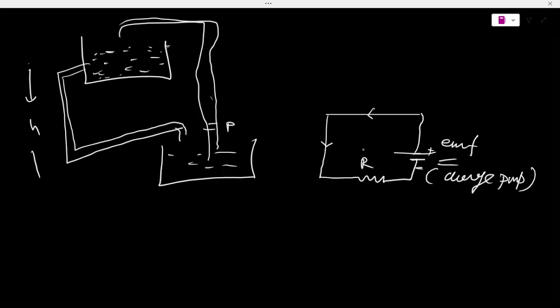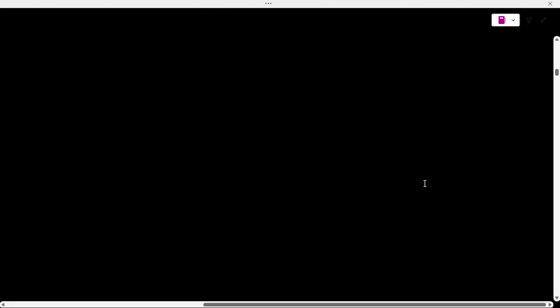Now electromotive force, that is EMF. What is the EMF? Basically, you can find EMF in batteries. We are very much familiar with it. So the next topic is electromotive force.